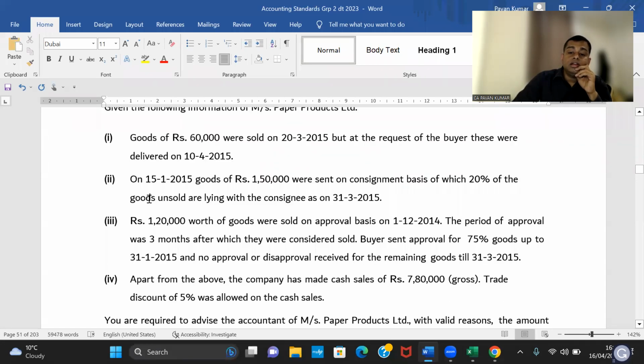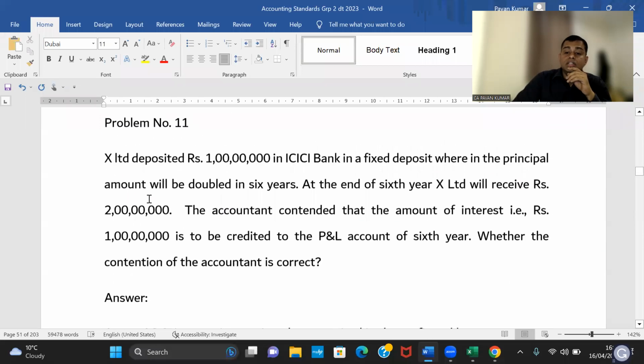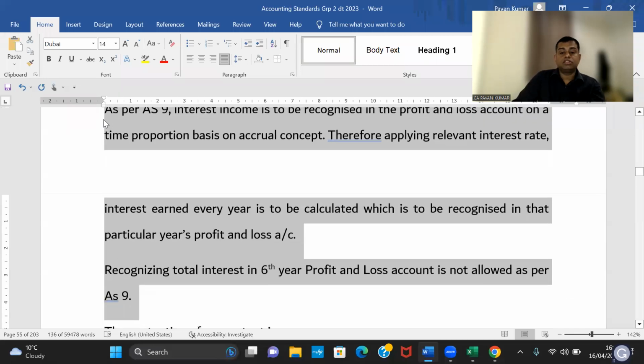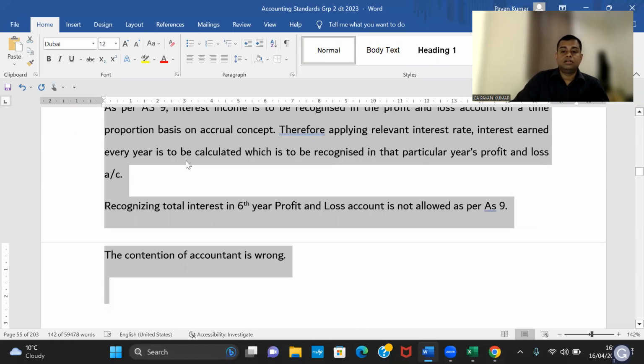Then all others are normal problems. This problem number 11 also, I have made this problem. According to me, a beautiful problem. Now you may say, you have written one problem and you'll say that is a beautiful problem only.